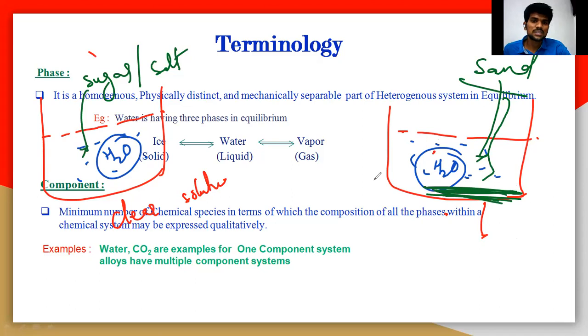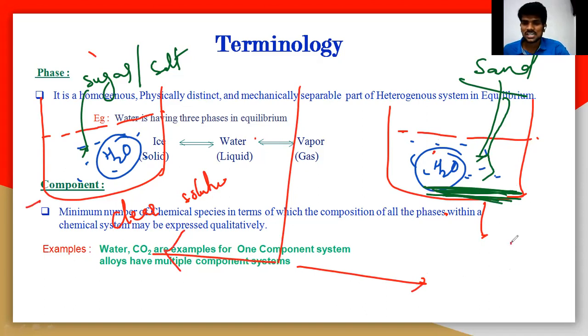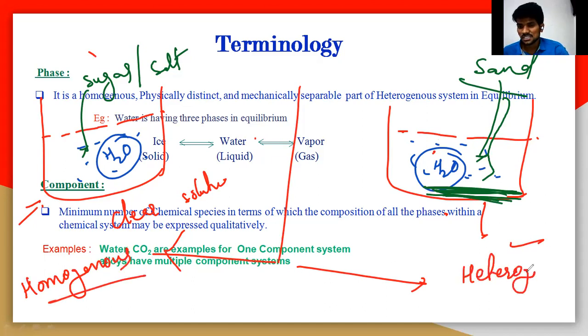So what is the difference between these two systems, the left side and right side? The left side is a binary mixture, and the right side is also a binary mixture, so we are adding two components here. But the left is a homogeneous mixture, and the right is a heterogeneous mixture.